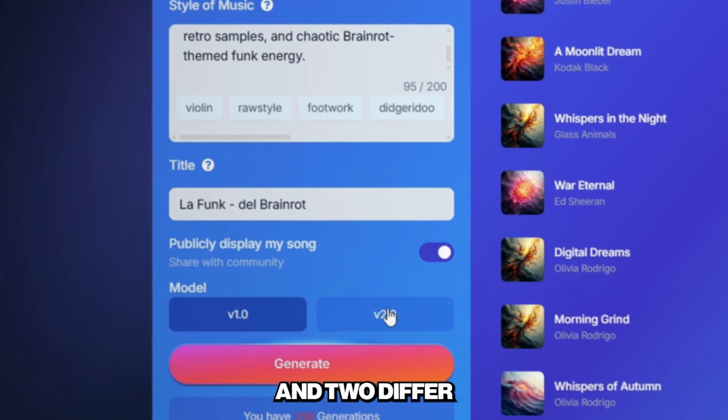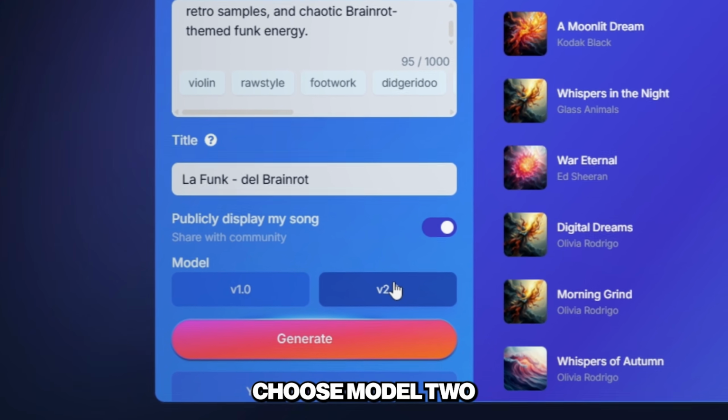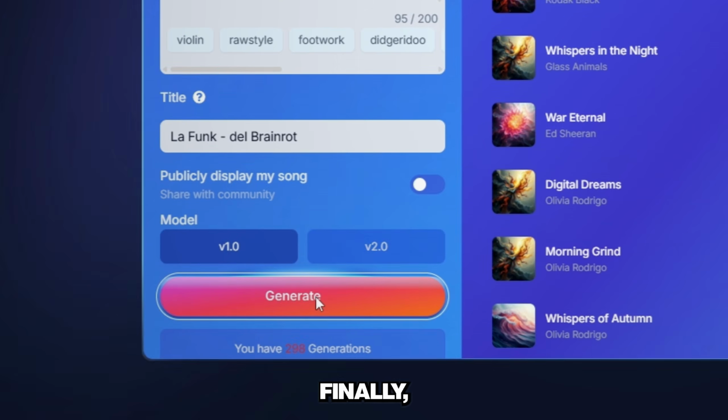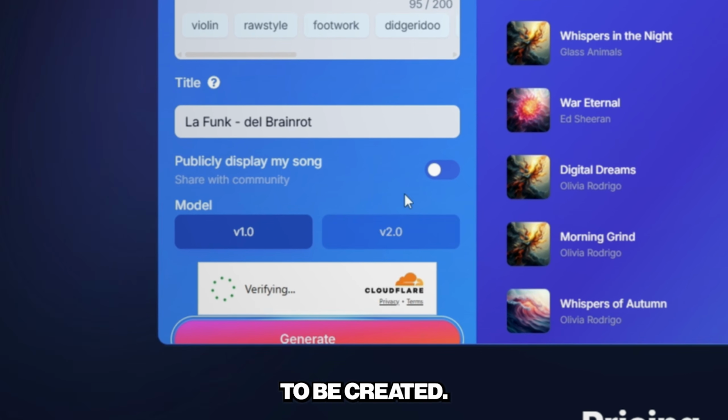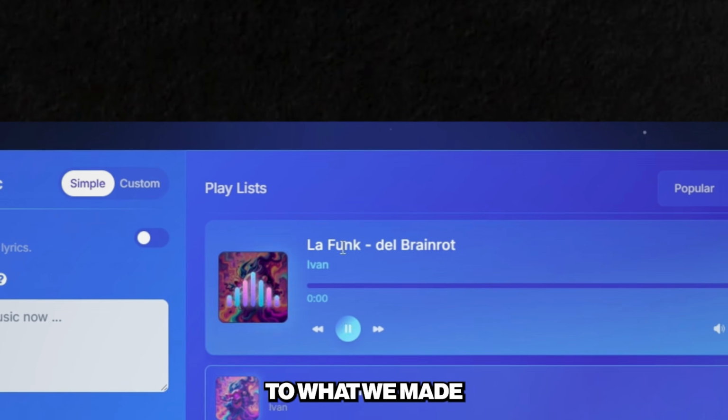Models 1 and 2 differ only in how much text and genre info they use. If you want something longer, choose Model 2 and write more text. Finally, click Generate and wait for your track to be created. It usually doesn't take long now. Our first phonk track is ready. Let's listen to what we made.